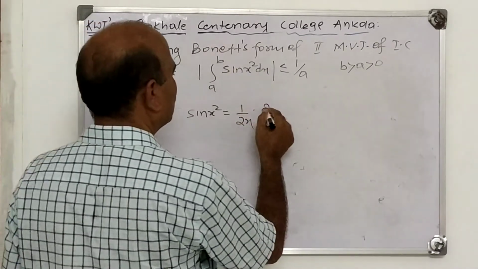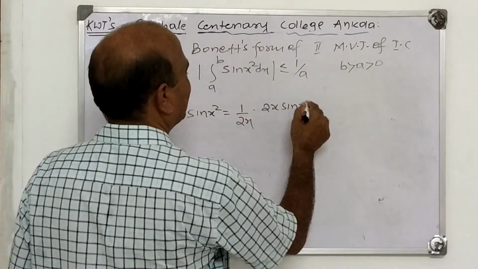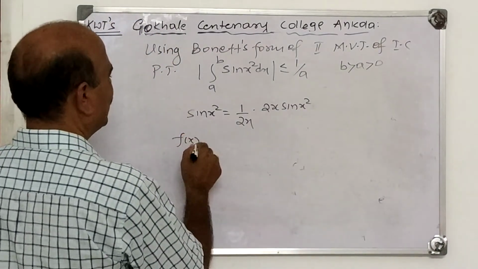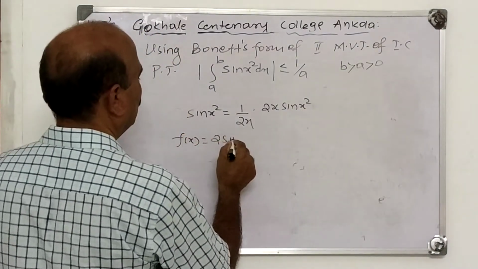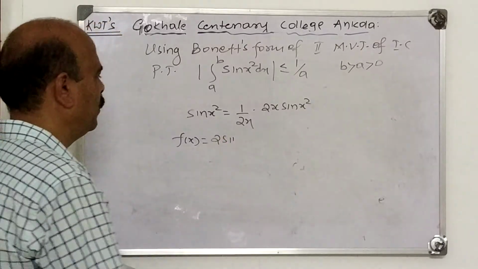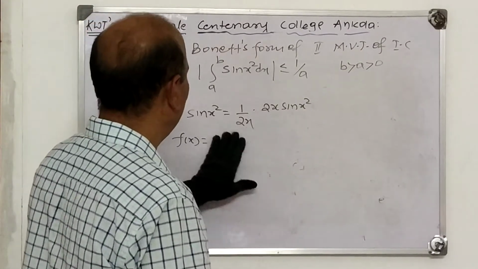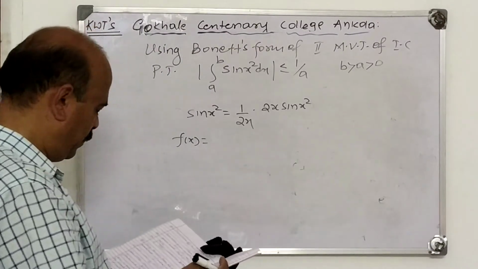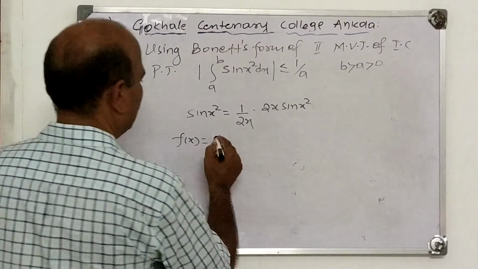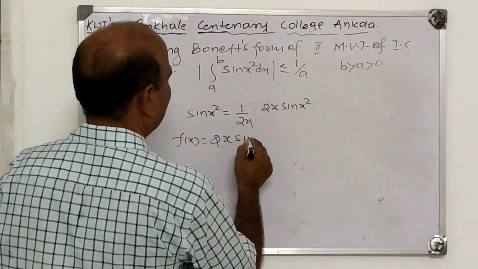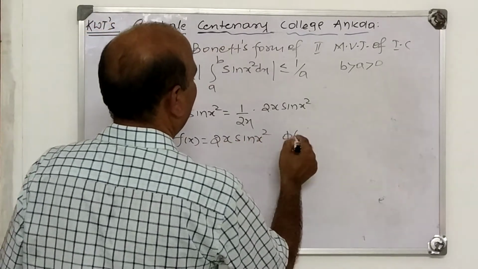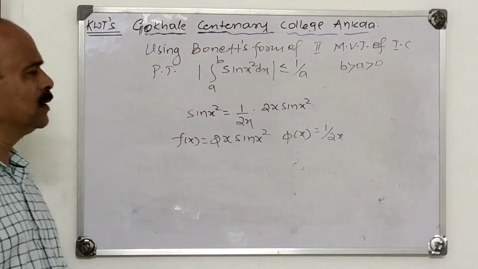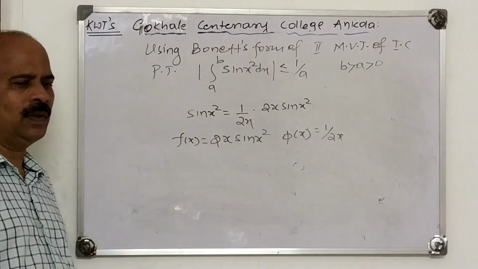1 upon 2x, 2x into sin x square. Then take f(x) as 2x sin x square. Now we take f(x) is 2x sin x square, pi x is 1 upon 2x. This is the important step here.